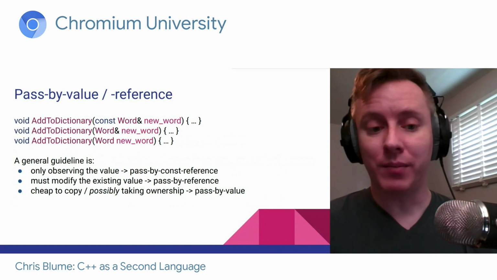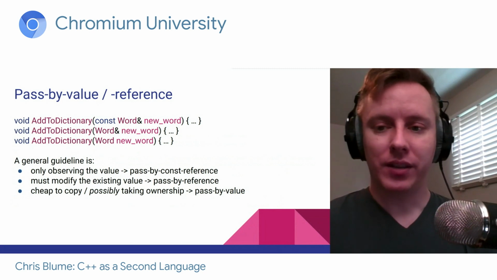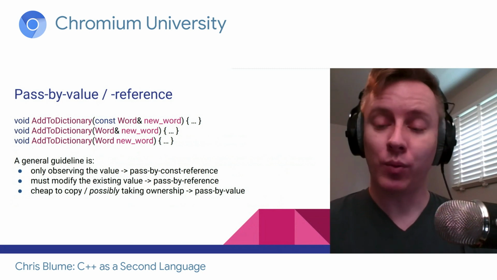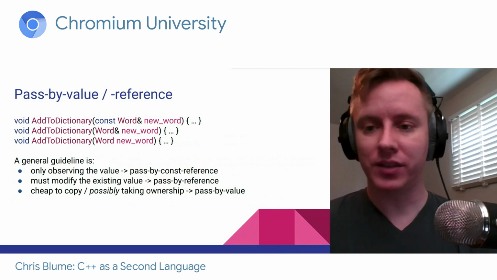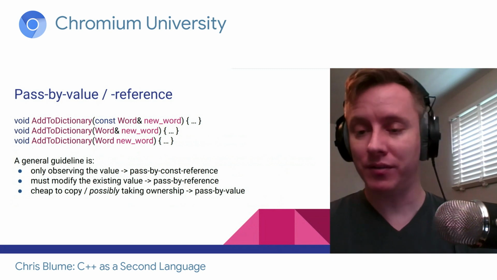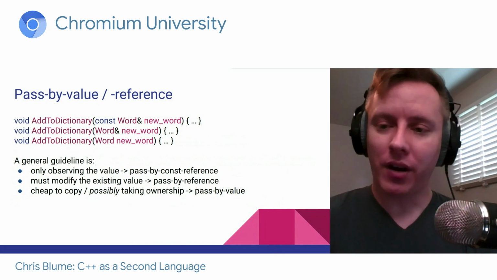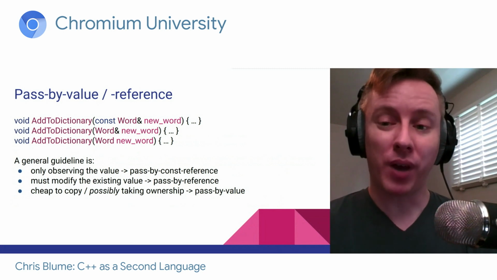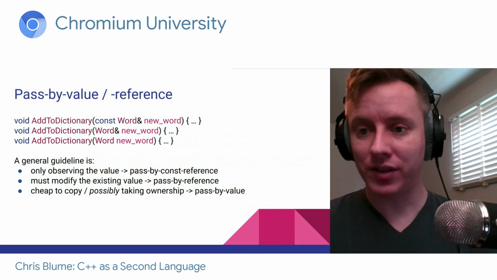Then the third example, where we're passing the object by value, there's two times that you might want to do this. One is when it's really cheap to make a copy. So for example, integers are extremely cheap to copy. It'd be better to pass an integer by value than by reference. The other time you would do this is if you're possibly taking ownership of that object inside the function.